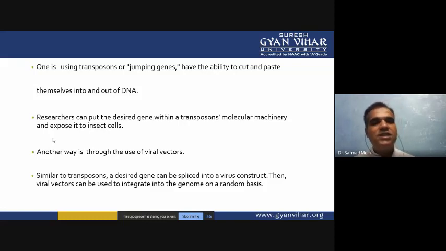So we can insert our gene of interest into the viral vector, and then the viral vector is able to transfer the gene of interest into the insect cells. When viral genes are introduced into the transgenic insect, these genes disturb the normal functioning of the insect cells, so that they can be sterile, they can be non-functional cells.